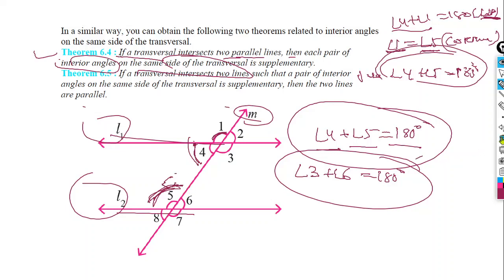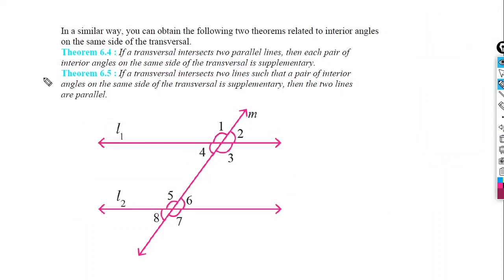Well, similarly we can prove this with theorem 6.5 also. Let's see what the theorem is. If a transversal intersects two lines such that a pair of interior angles on the same side of the transversal is supplementary, then the two lines are parallel. So here again it is the opposite of theorem 6.4.